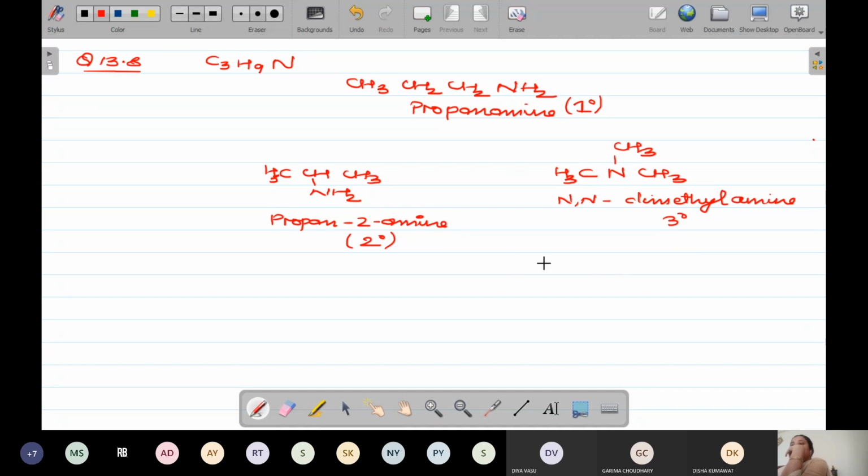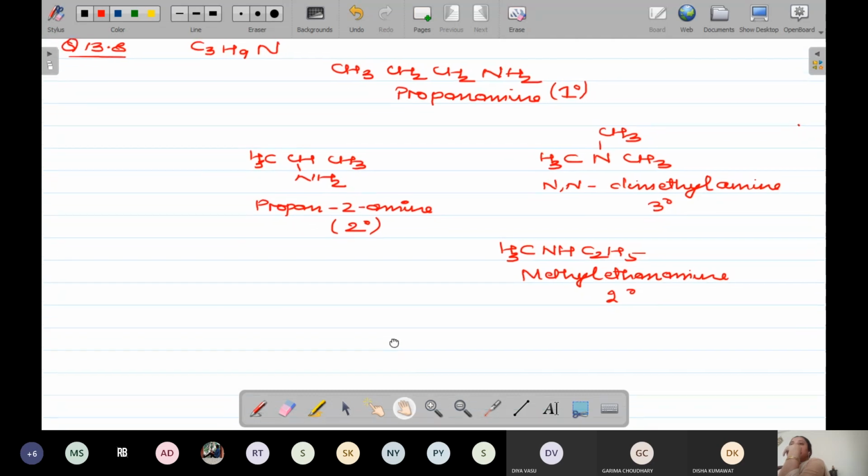Then another possibility can be that we put the CH3 over here, NH and C2H5 over here. So this will be our third possibility. Its name will be methylethanamine. And again it will be a second degree amine.